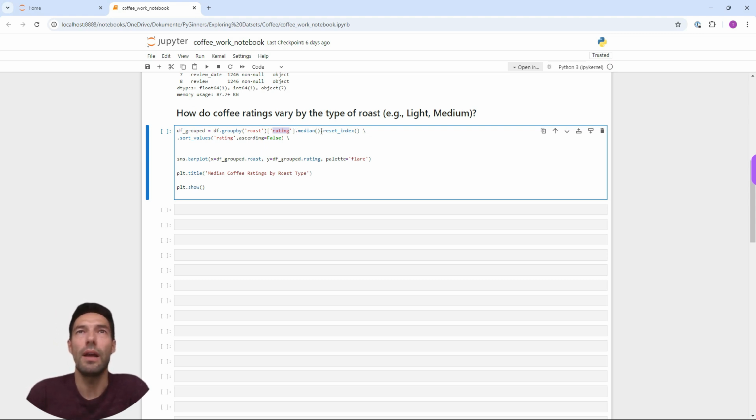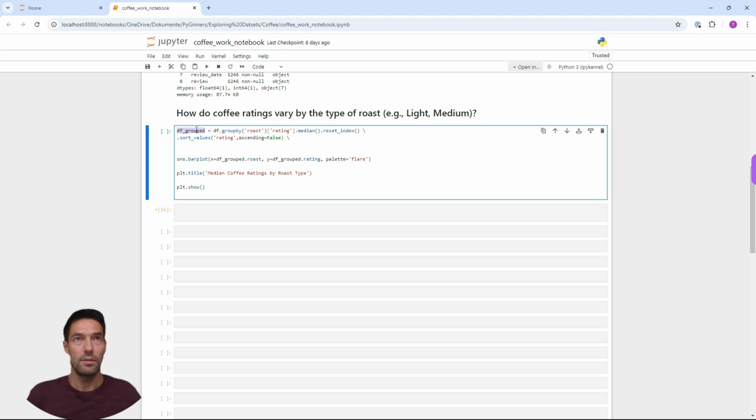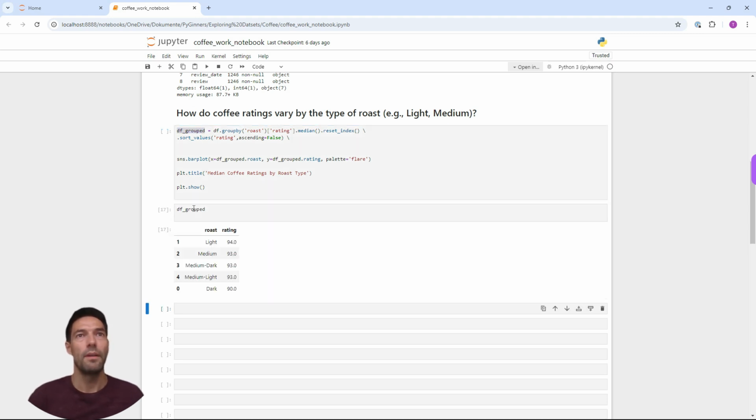And I'll also add reset_index to get a new data frame back. With backslash we can type on the next line, and I'm going to sort values based on the rating, ascending equaling false, so we'll get the highest rankings at the top. So if I execute df_grouped, we'll see that light roasted coffees have the best rating with 94, followed by medium, and at the very end we see dark roasting with 90.